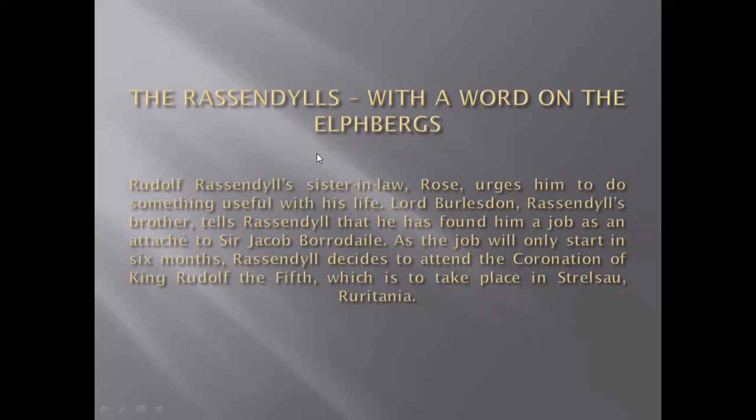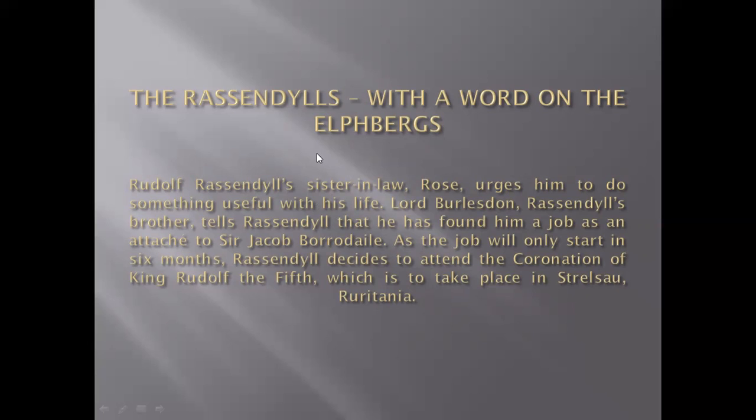He has a strong desire to visit Ruritania. Now the scene opens with a discussion between Rudolf Rassendyll and his sister-in-law, Lady Burlesdon, the wife of Lord Burlesdon. She was criticizing him because he had become 29 years old and still was not doing anything. He just kept roaming here and there and enjoying his life, and he resisted. He answered that as he was from a very rich family, he didn't have any need to do anything.